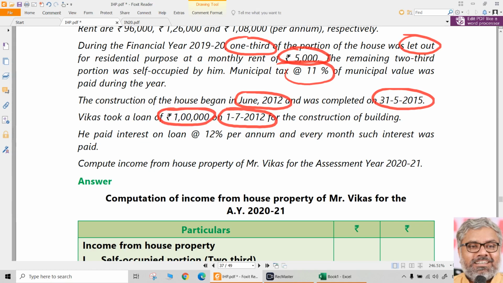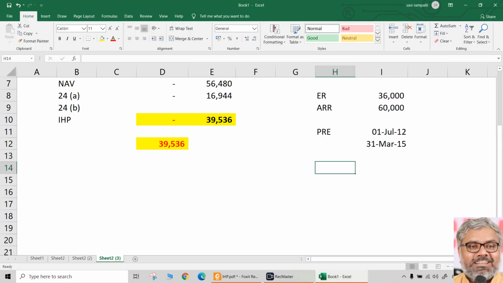on the date of 1/7/2012. Interest was 12% per annum and every month such interest was paid, but the original amount still remains the same. Which means, how much is the pre-construction period interest is the question. Pre-construction period interest. How many months it will be, if you can take, that is enough.